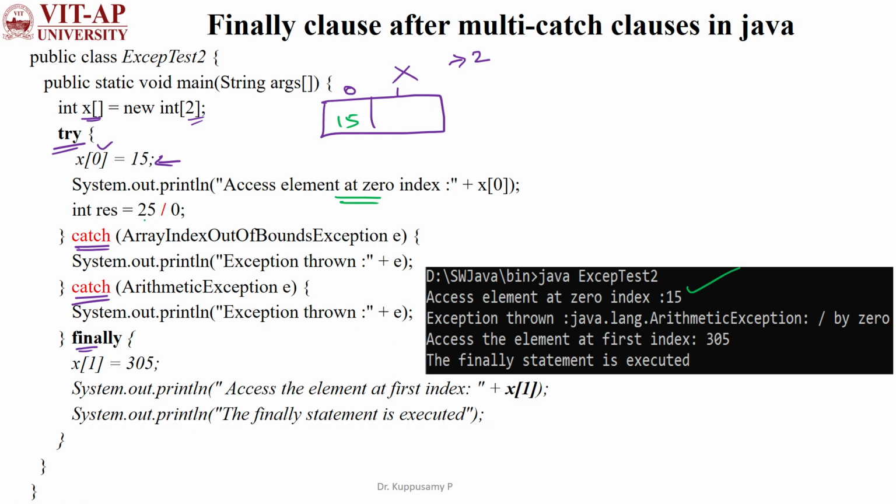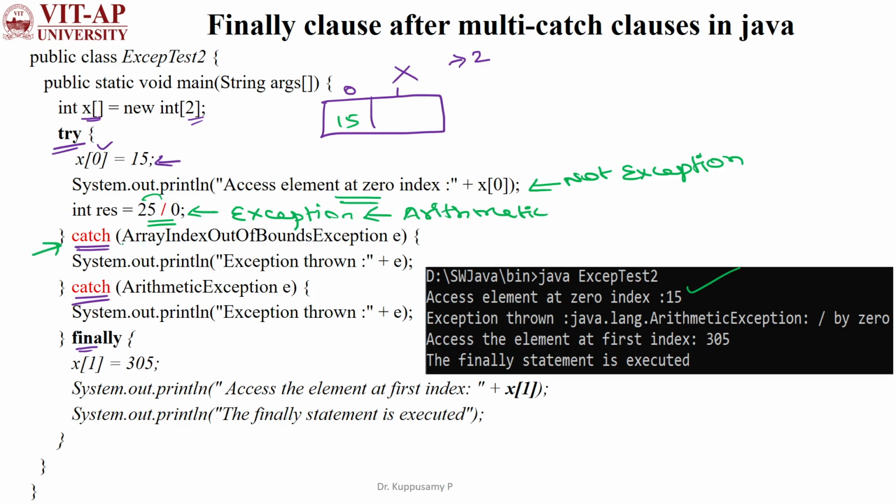Then I am performing an arithmetic operation, a division operation, some value 25 divided by 0. So here you see this generates the exception. The first line is not generating the exception, but the second statement is raising the exception. The exception related here is ArithmeticException, because we are performing the arithmetic operation.